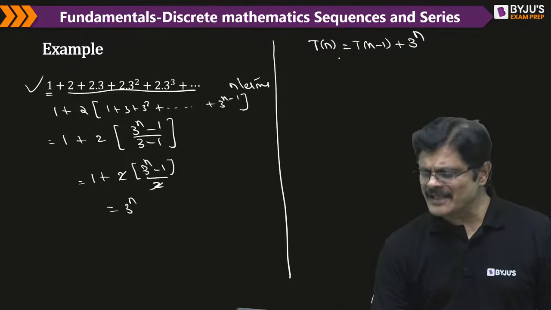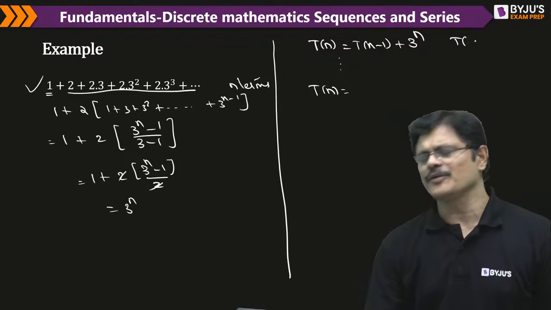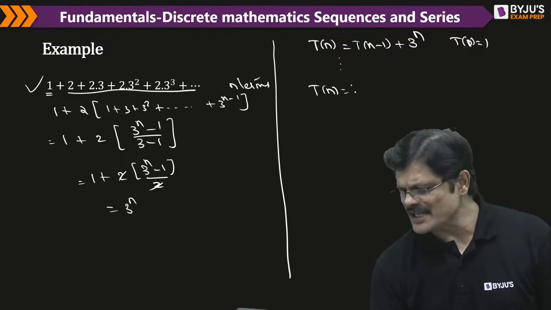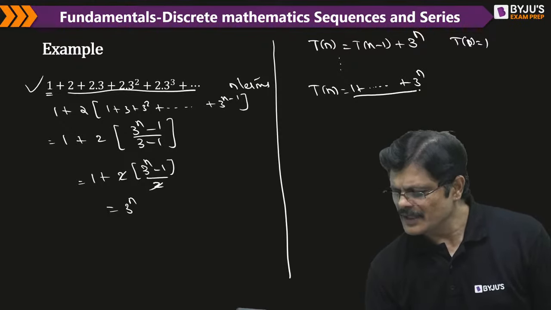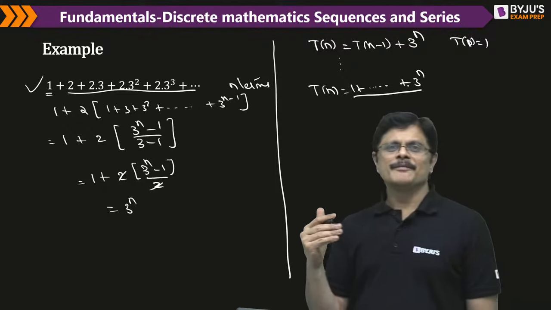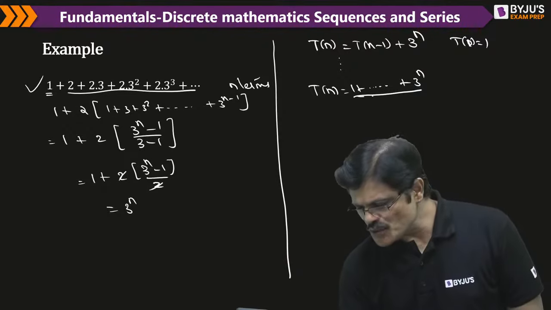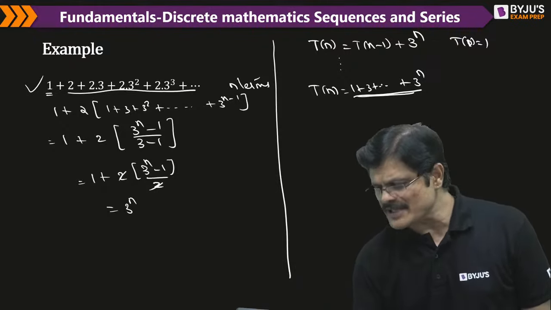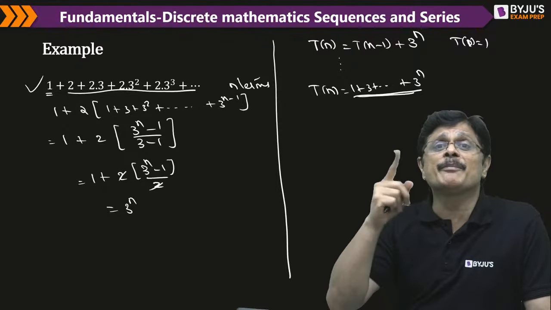But when you simplify this, the form which you get, of course, you have to write some base condition, maybe like T0 is equal to 1 or T1 is equal to 1. So what happens actually is, for this, it may go something like 3 power n. After getting it, people are having difficulty in simplifying that. You should be able to know the simplification of this, like 1 plus 3 square up to 3 power n. Here it is going from 3 power 0 to 3 power n.